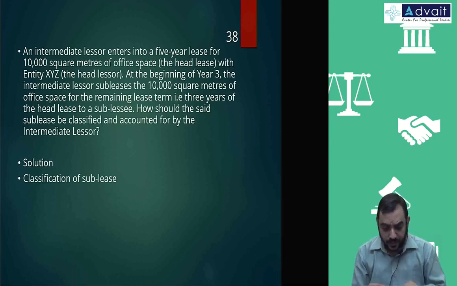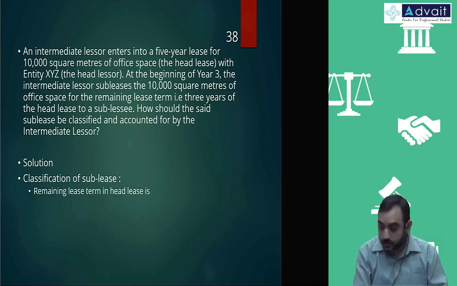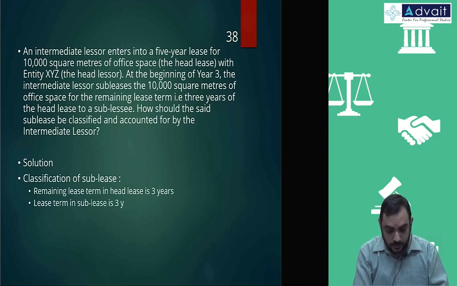So it is financing lease. So remaining lease term in head lease is 3 years. Lease term in sublease is 3 years. Therefore, sublease is financing lease.